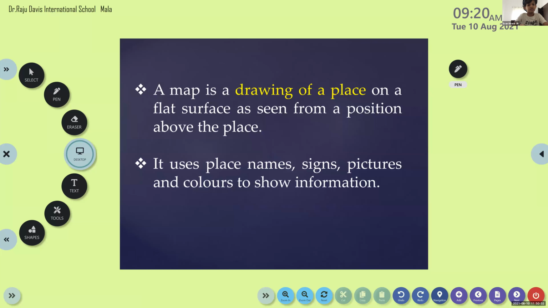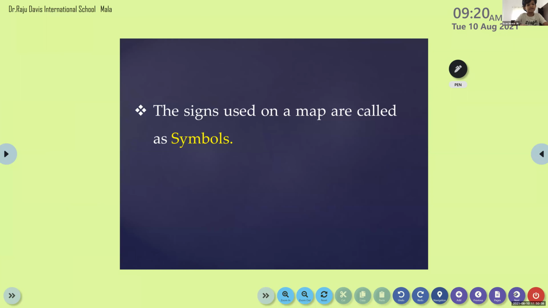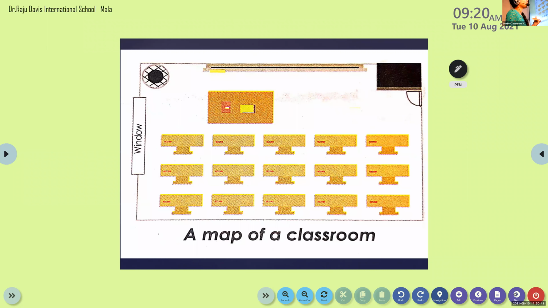Look here. All of you, please look here, okay? This is our map, right? This is a map of our classroom. Here you can see the symbol of teacher's table, symbol for cupboard, symbol for blackboard. This is a symbol for blackboard. This is a symbol for cupboard. This is a symbol for student's desk and table. This is a symbol for teacher's table. All these are symbols used on a map. So the signs used on a map are called symbols. Is it clear, Aradhya? Yes.